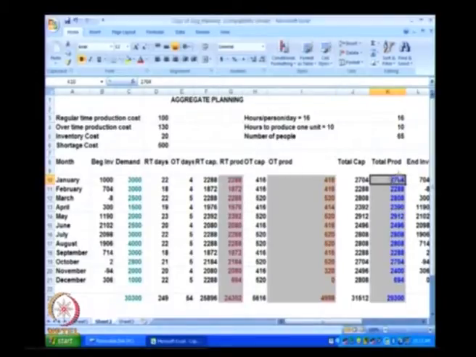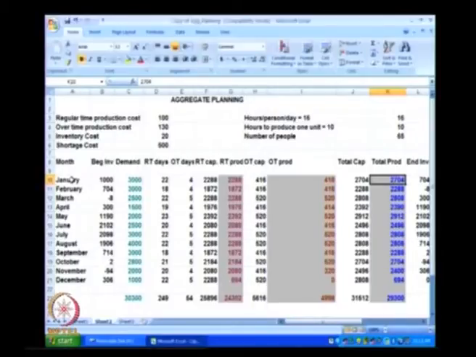If we fill this number 2704, the total capacity that is available to the left is going to guide us in filling these values as total production. So, total production cannot exceed the total capacity in each month. So, if we fill 2704 as the total production for the month of January.